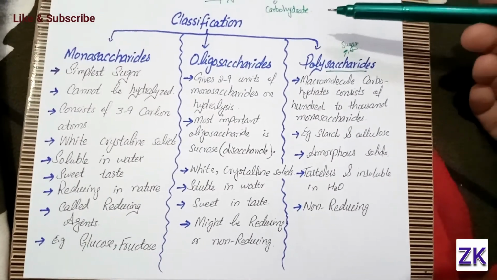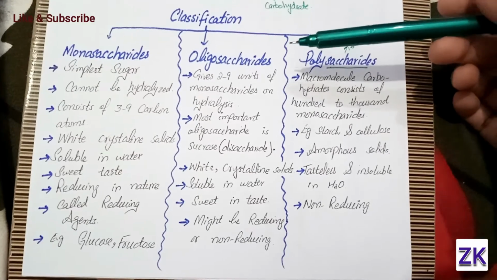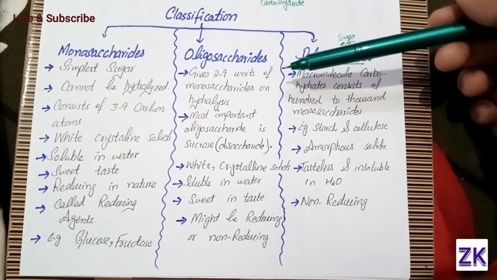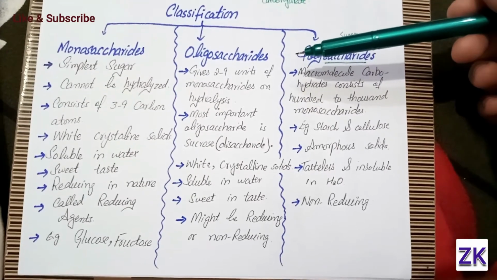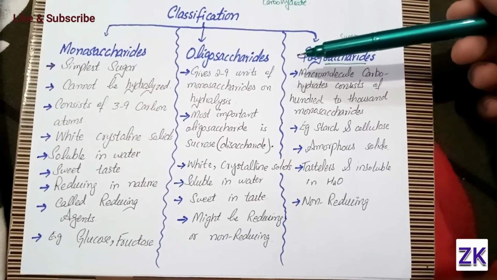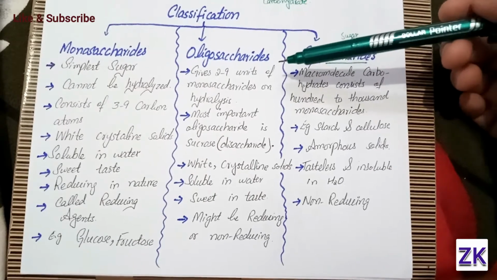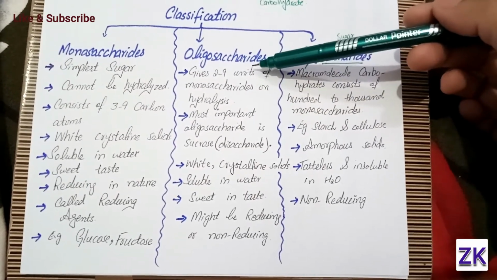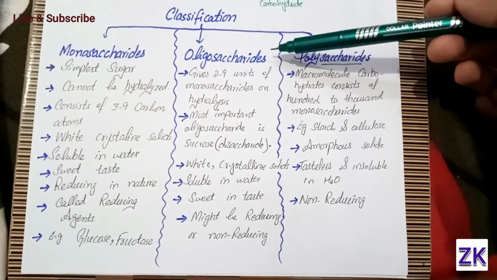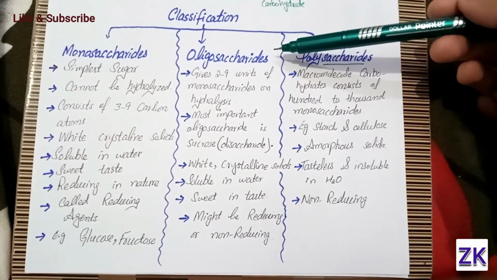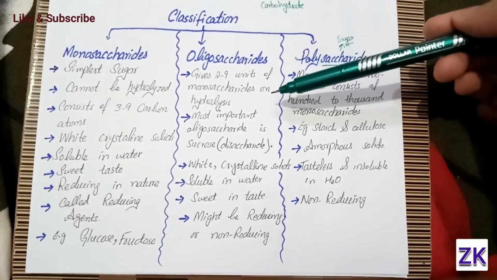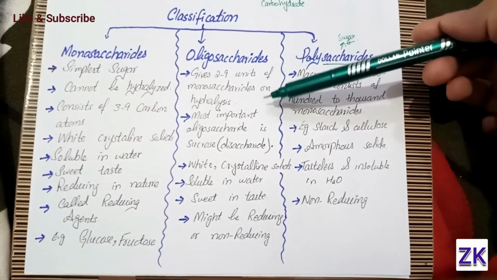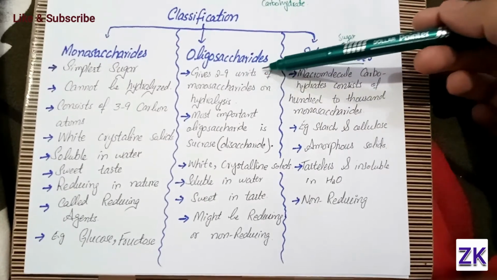Then comes the second type of carbohydrates, which is oligosaccharides. Here are the properties of oligosaccharides. The first one is that it gives 2 to 9 units of monosaccharides on hydrolysis. It means oligosaccharides can be decomposed into their subunits in the presence of water.